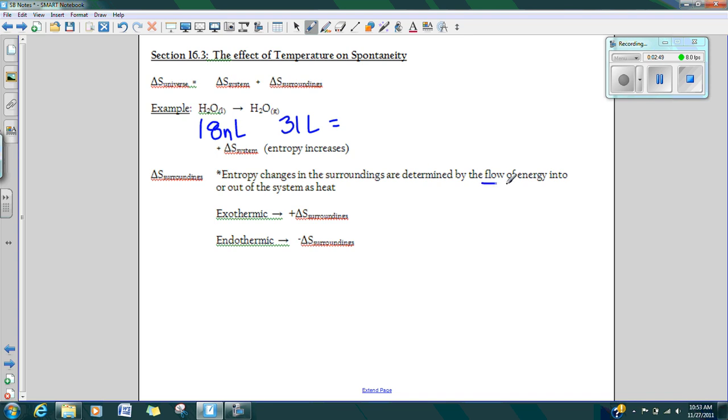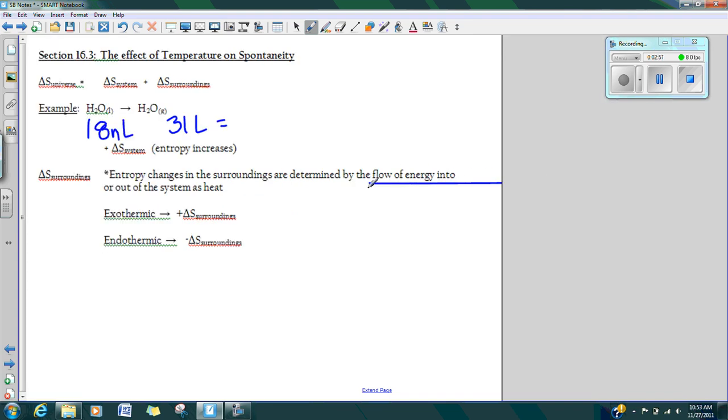All right, so now if we talk about our change in entropy of the surroundings, it is the surroundings that determine the flow of energy. And we talked about the flow of energy as either being endothermic or exothermic. Exothermic is a negative change in heat, is how we show that. Endothermic is going to be the positive change in heat. You need to make sure that you keep these signs straight. Negative change in enthalpy means that you have a positive change in entropy, meaning that we have more disorder, and the opposite is true in the different condition.